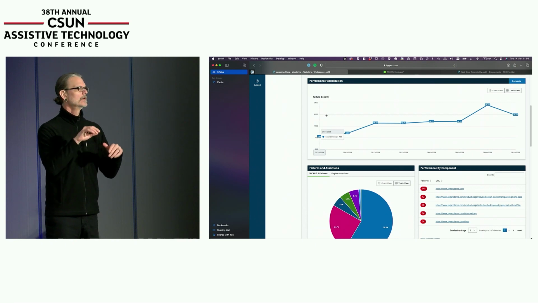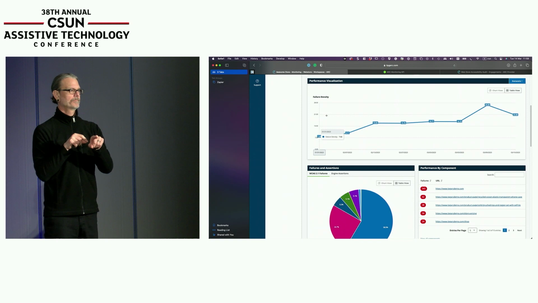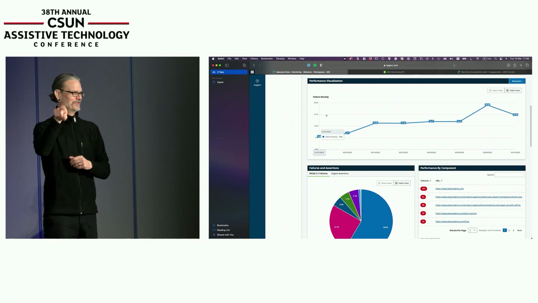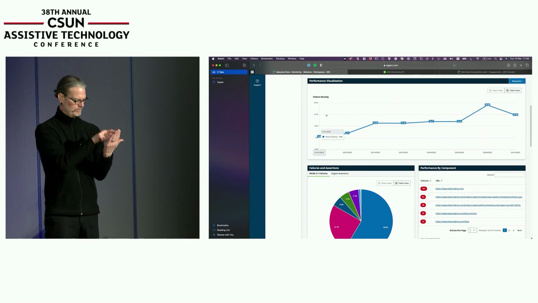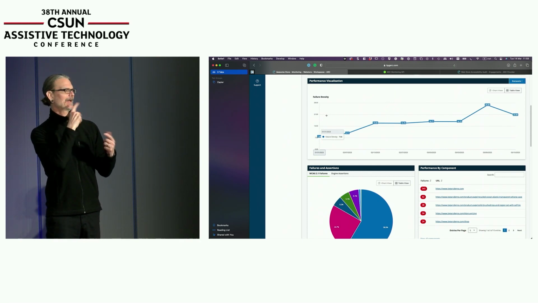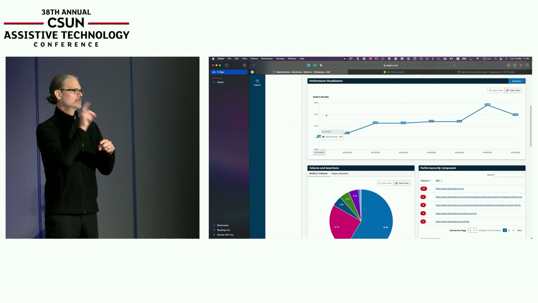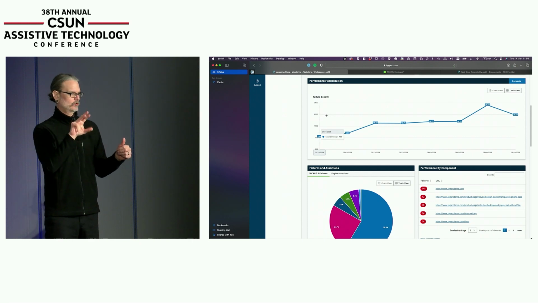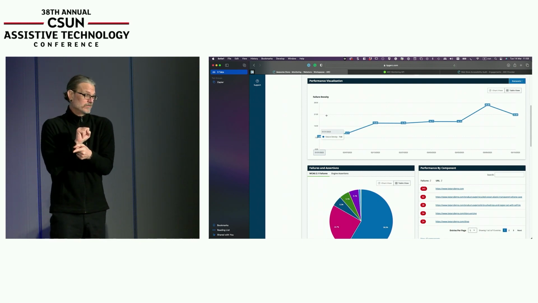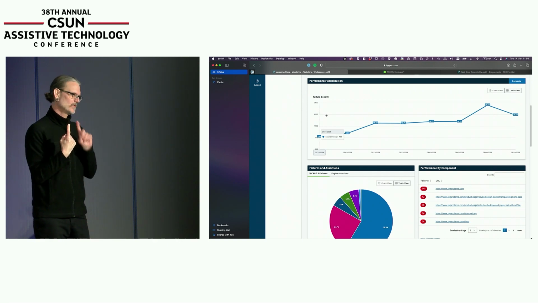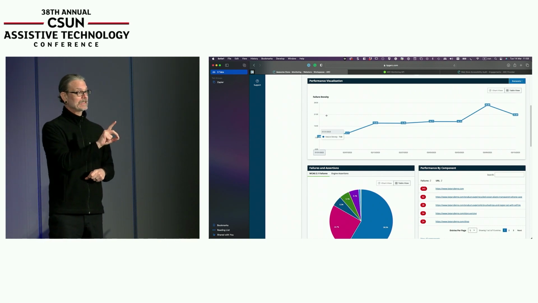JAWS Inspect is a desktop application, which we use to do JAWS testing, specifically for testers of JAWS. It gives you transcripts of basically what JAWS would say when you were using the application. You can use that to test anything on the desktop on which JAWS runs, because it is essentially JAWS for testers. But that's really the only desktop tool we have. You can also test PDF documents with that.